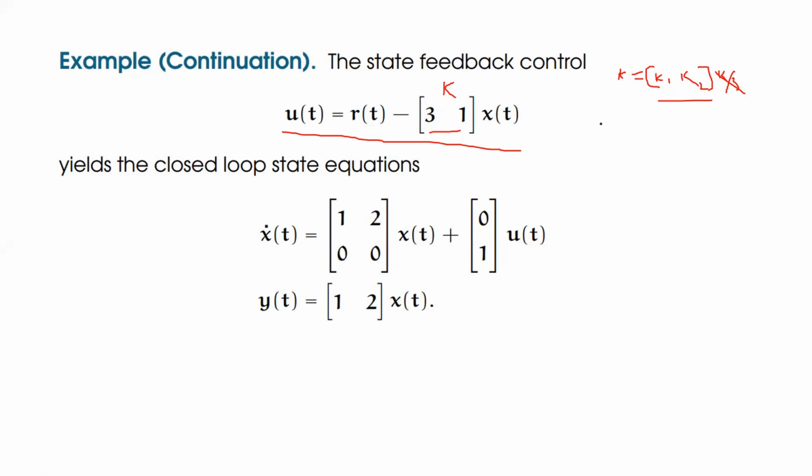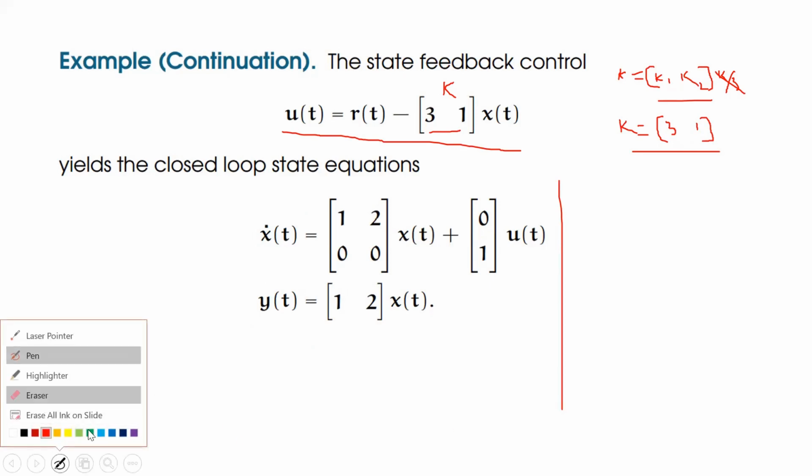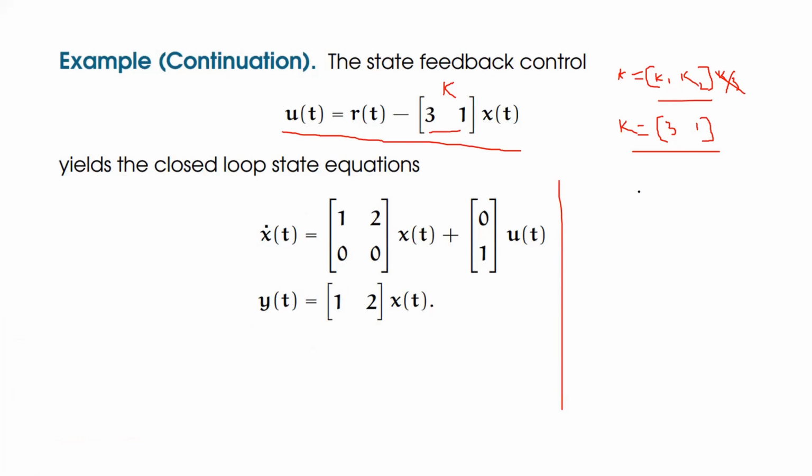Next, I'm going to take the k matrix as k1 is 3 and k2 is 1. That is, k is equal to 3, 1. I'm going to use the state feedback with the values of 3, 1. When I use this k value, what would be the new changes in the equation? Here he has written the complete equation. Let me show the simplification after substitution of this one. Let us see this one.